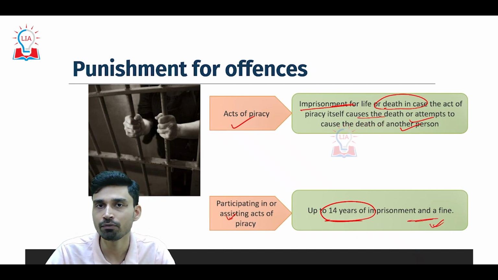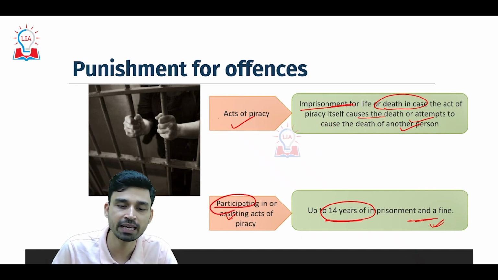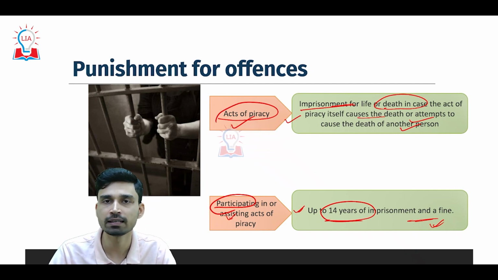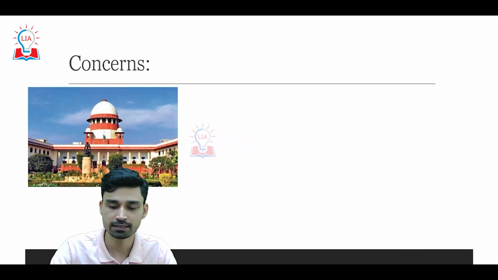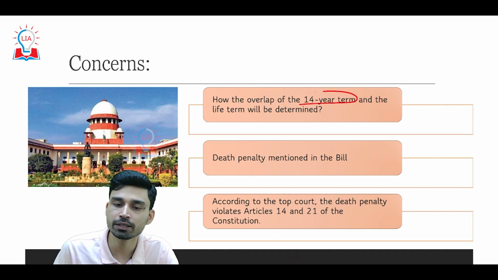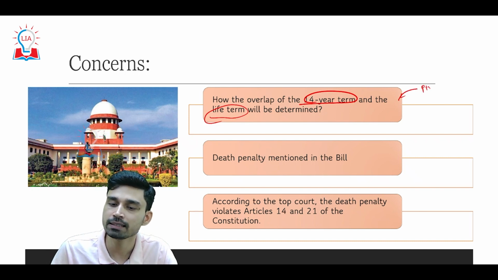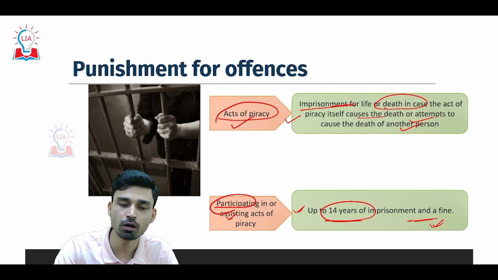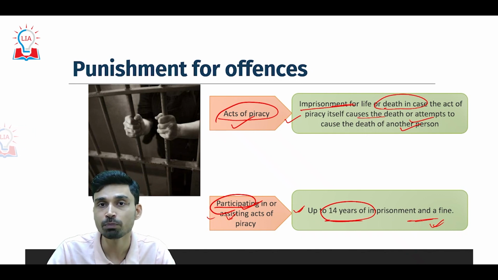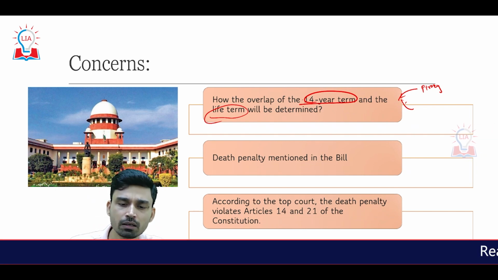Now this is something we have to understand here, the final line, because here we are looking at participating in the acts of piracy and here we have the acts of piracy, and for both the punishment is different. For one it is a life sentence, for the other it is 14 years, and this is the cause of concern, because many experts ask how the overlap of the 14-year term and the life term will be determined. The reason is very simple: if someone is committing piracy, that means he also is involved in the second part of this bill, that is participating in piracy. How can a person be involved in an act of piracy without participating in the act of piracy? So that is a kind of lacuna in the bill, in one sense.